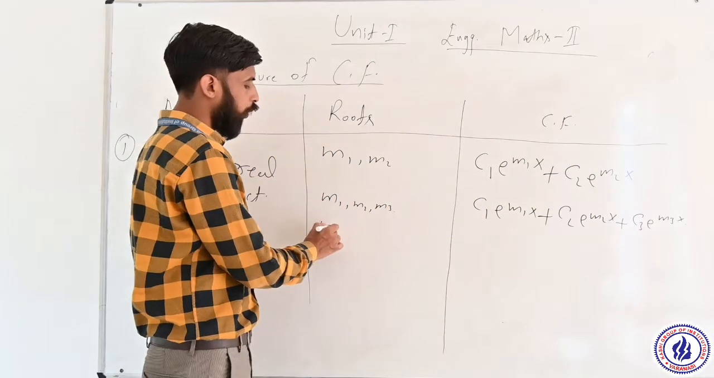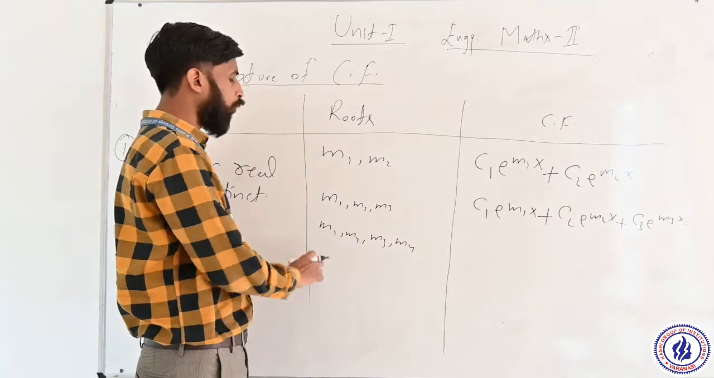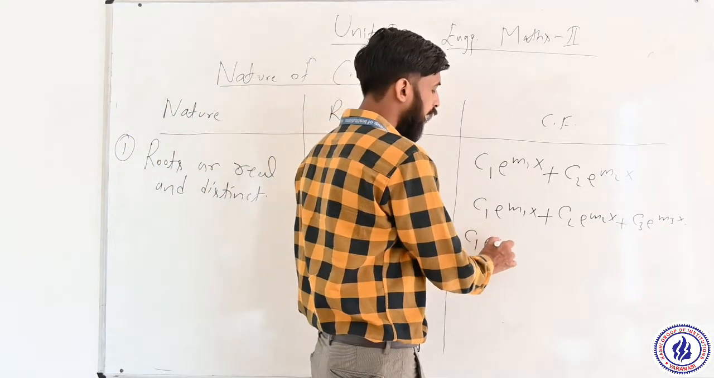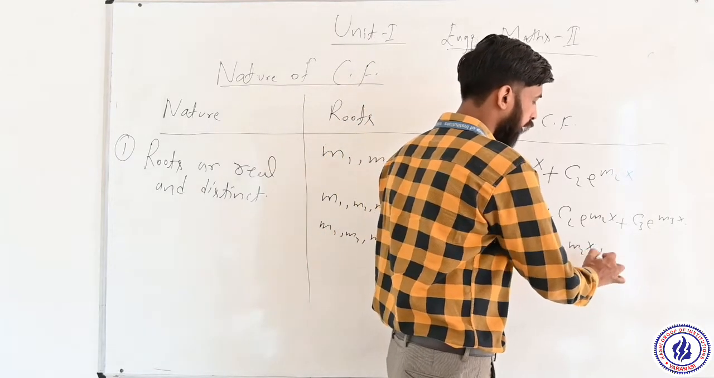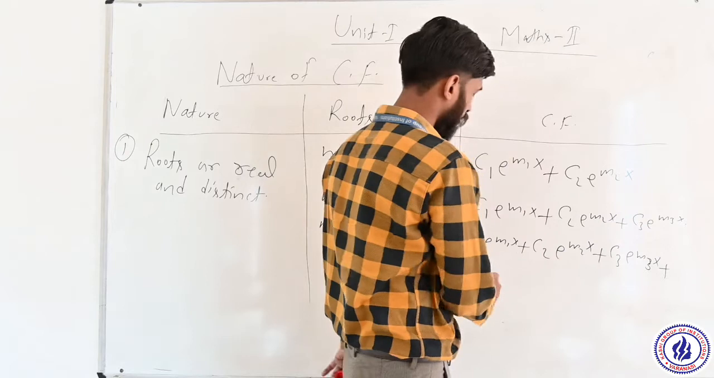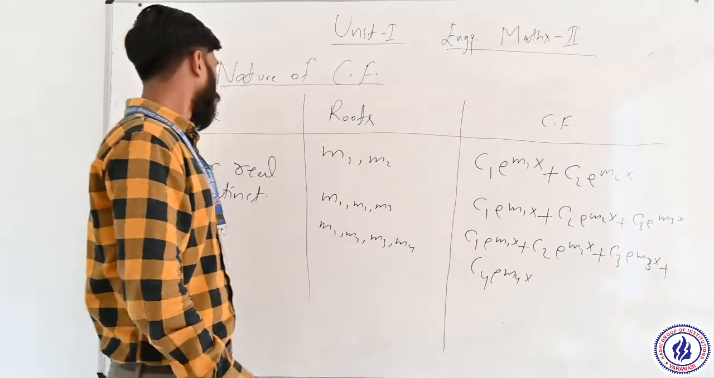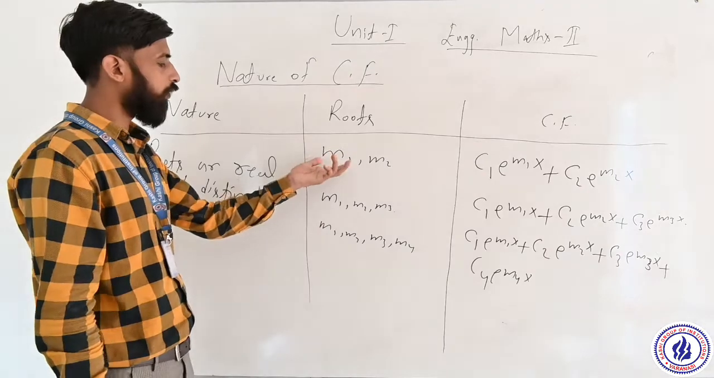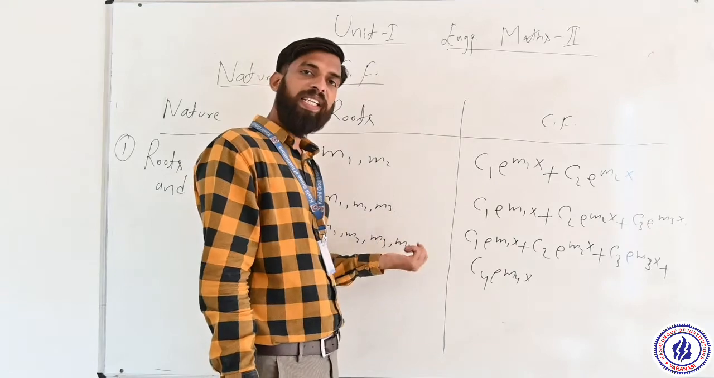Suppose we have four roots m1, m2, m3, m4, and all roots are distinct and real. So CF is written as c1 e to the power m1x plus c2 e to the power m2x plus c3 e to the power m3x plus c4 e to the power m4x. For various roots there is various CF. All roots are real and distinct.